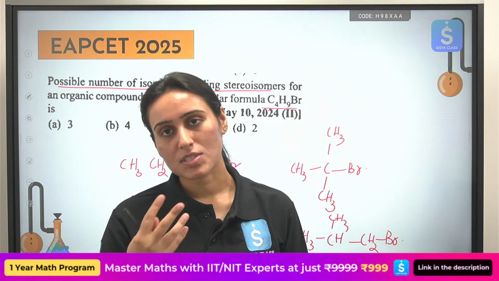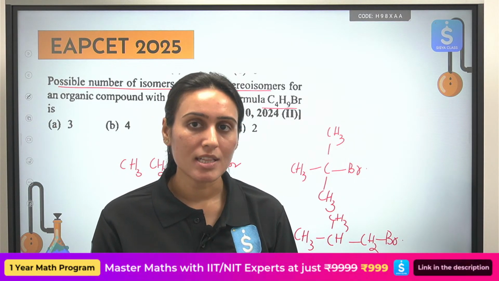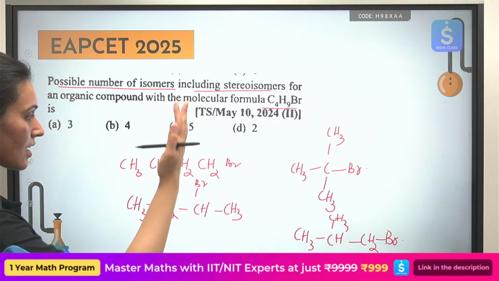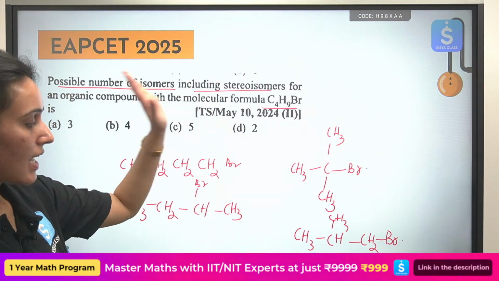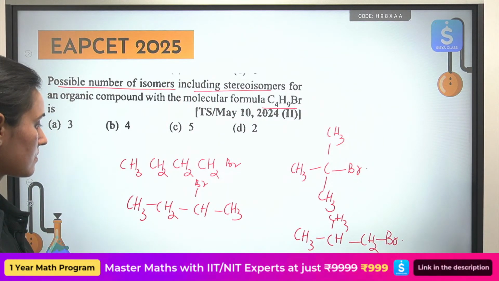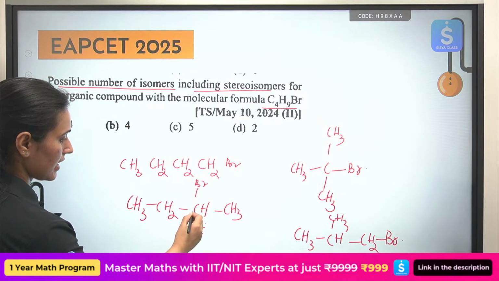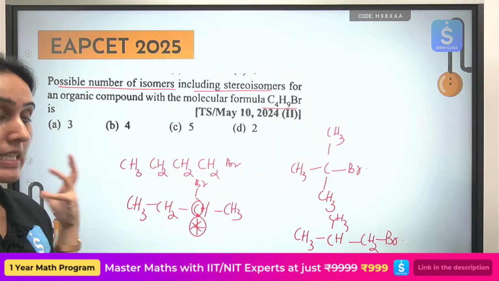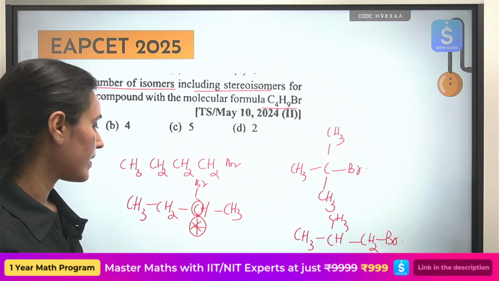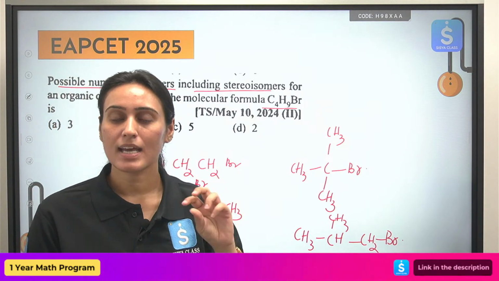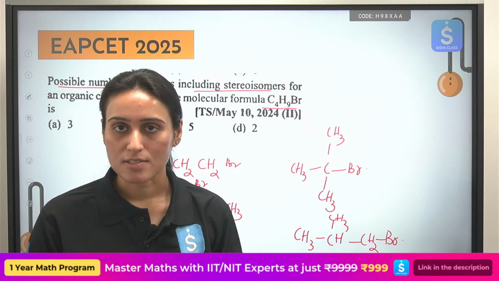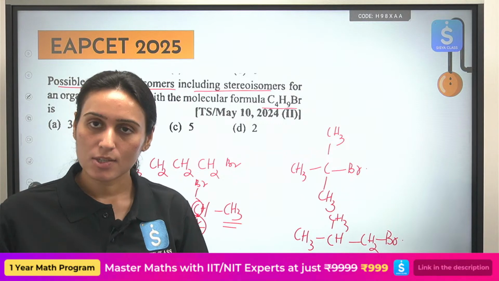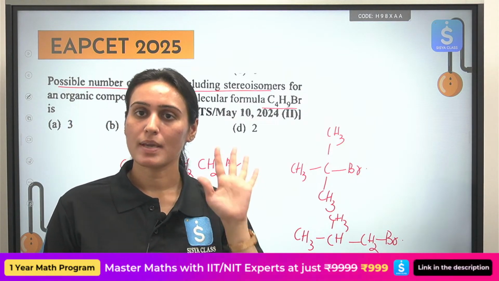Such a carbon which is connected with 4 different groups, what do we call it? We call it a chiral carbon. Okay, so please see which carbon is present here that is attached to 4 different groups. Can you see this carbon atom? It is connected with hydrogen, a CH3 group, an ethyl group CH2CH3 and Br. So this one is your chiral carbon. It will exist in 2 optical isomers. So these 4 you have already written. Its optical isomer you will add to it and your total number comes out to be 5.